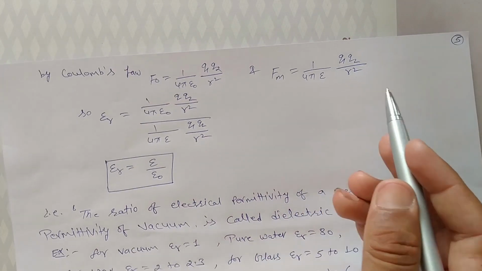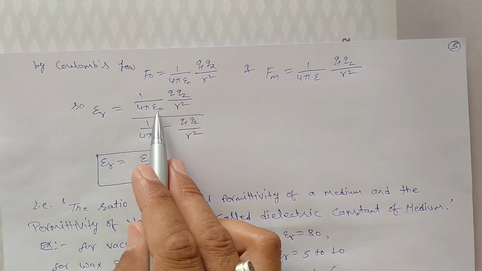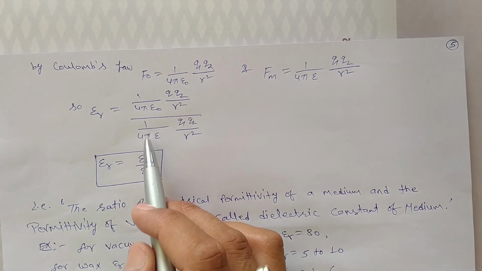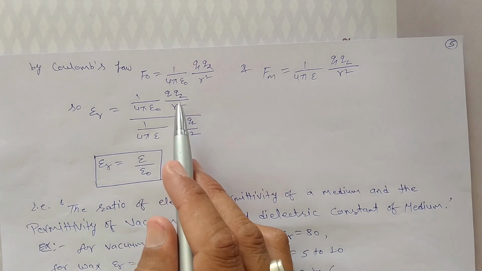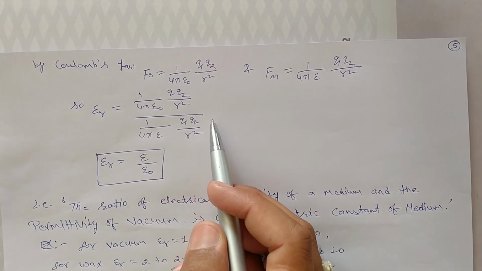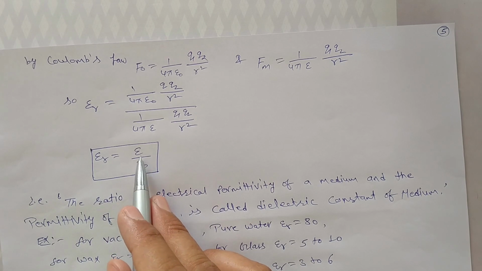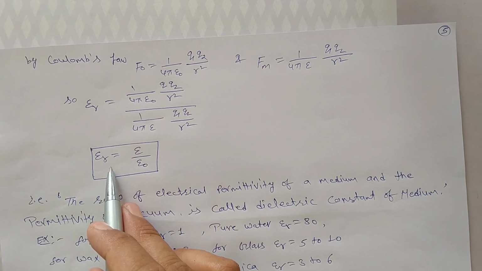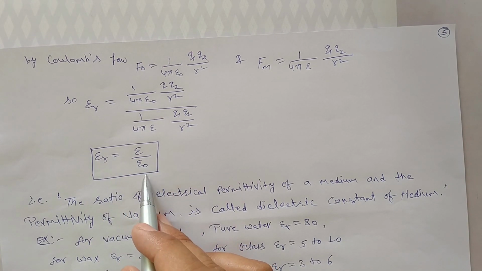Put this value in above equation. So epsilon r is 1 upon 4 pi epsilon naught Q1 Q2 upon r square, upon 1 upon 4 pi epsilon Q1 Q2 upon r square. Some terms are cancelled out. So epsilon r is equals to epsilon over epsilon naught. Here epsilon r is dielectric constant of a medium, epsilon is permittivity of medium, and epsilon naught is permittivity of a vacuum.